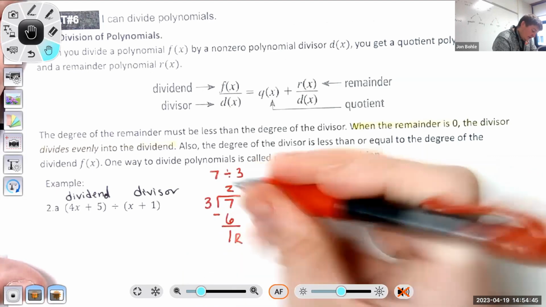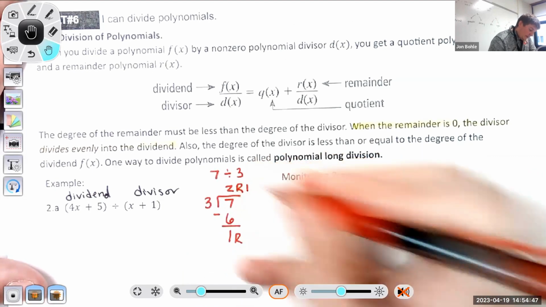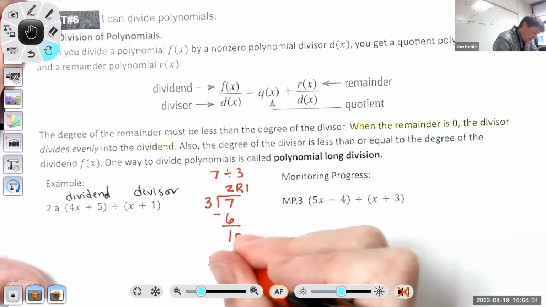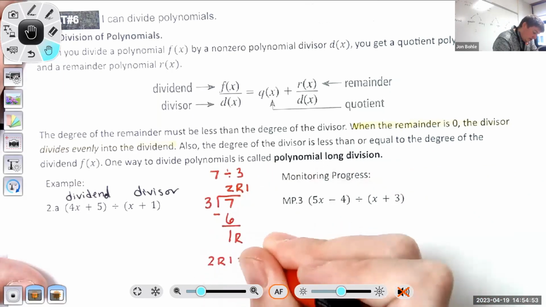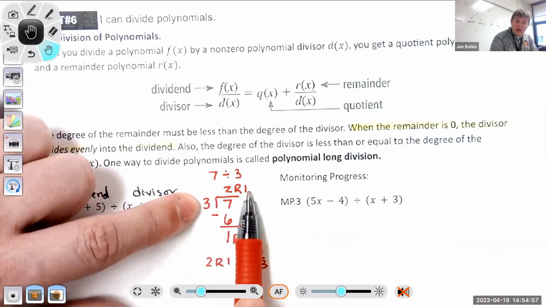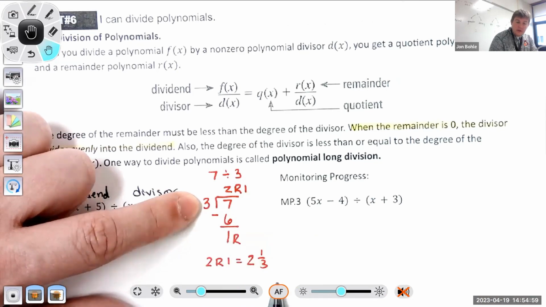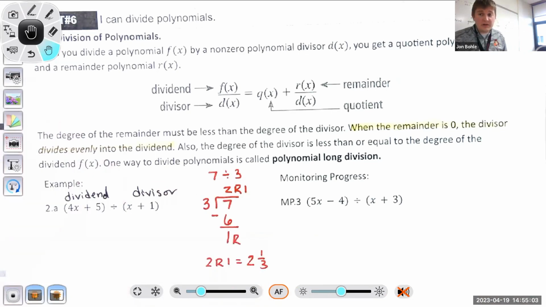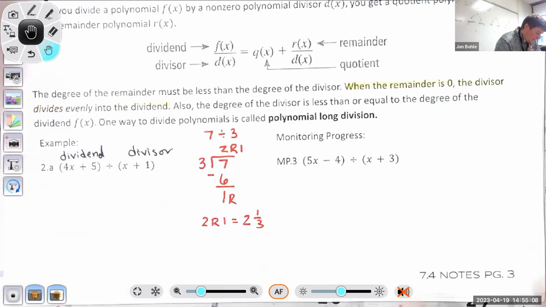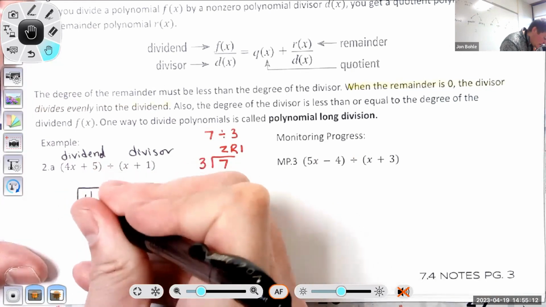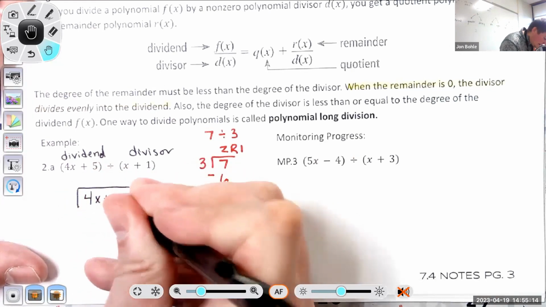So my answer here is 2, remainder 1, which in this situation would be 2 and 1/3, right? Because 1 left over out of 3 is 1/3. But it does fit in there 2 whole times. And that's essentially what we're going to be doing today. So what we're going to do is start with the dividend and the divisor.